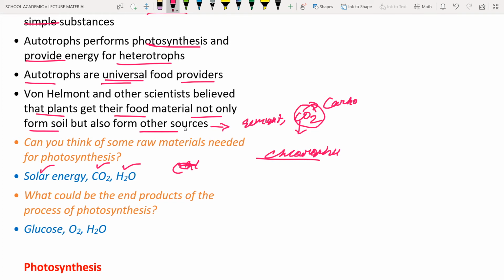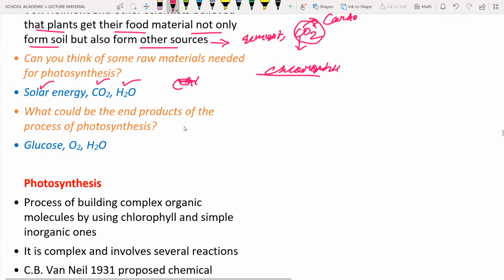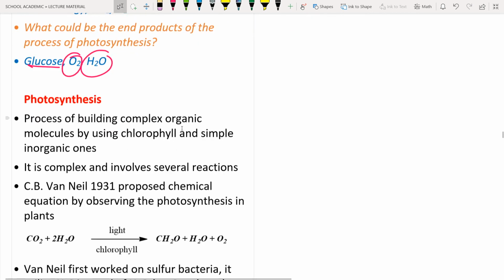And the next question is, what could be the end product of photosynthesis? The end product of photosynthesis is glucose. Glucose is the end product, and it is a sugar. Oxygen is also an end product and water is also an end product. These three are the end products in photosynthesis. We are going to discuss photosynthesis in coming lectures, so we will discuss it in a little more detail.